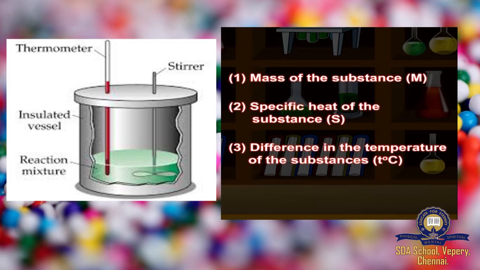Imagine your oil is at room temperature, say 20 degrees Celsius, and your ice is frozen at 0 degrees Celsius. And what is the difference between them? That is 20 minus 0, that is 20 degrees Celsius. So you should know the mass of the substance, you should have a clear idea of the specific heat capacity of the substances, and the temperature of the substances. So now we'll see what a calorimeter looks like. It is an instrument, and we'll see how it actually looks.